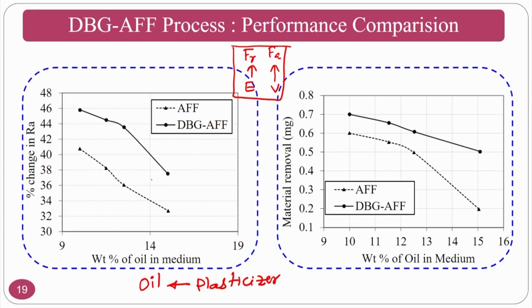If the viscosity is low, your finishing ability gradually decreases, as you can see here. Because of that, material removal also will fall down and your change in roughness, or delta change in roughness, also falls down.